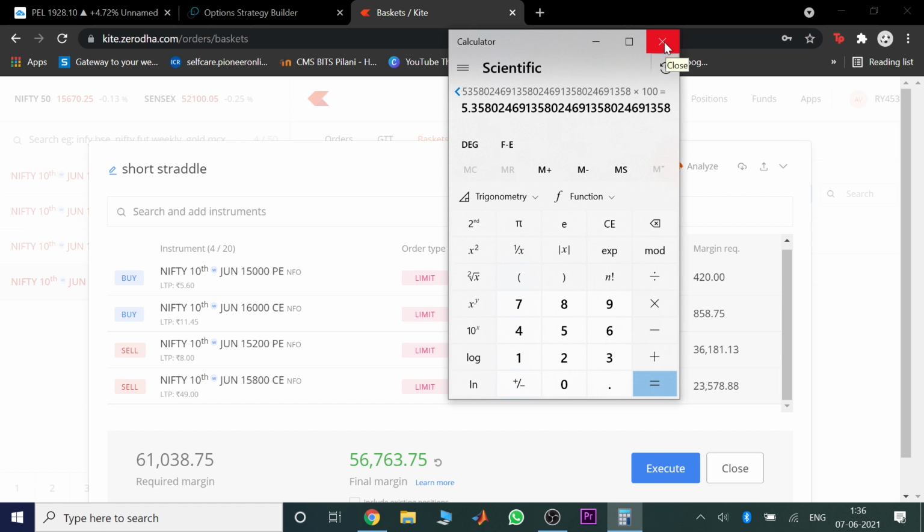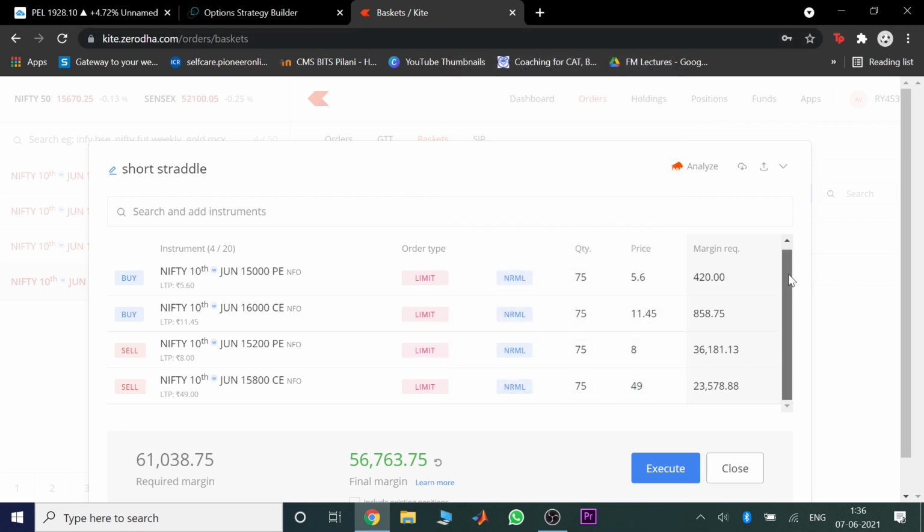So weekly, if you're making 5.35% or 5%, this is more than enough if you're doing this consistently. So if you're making 5% per week, you're making 20% per month. That translates to 240% per year. So you don't even need to make 240% per year. Even 50 to 60% per year is good enough. So you can see how effective this is, and how you can take advantage of these margin rules.